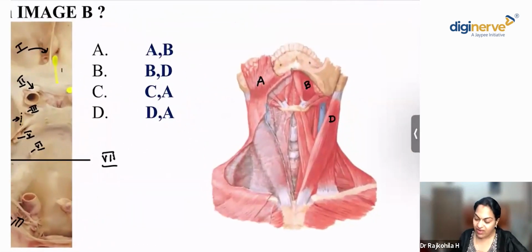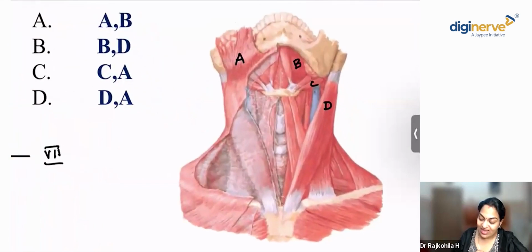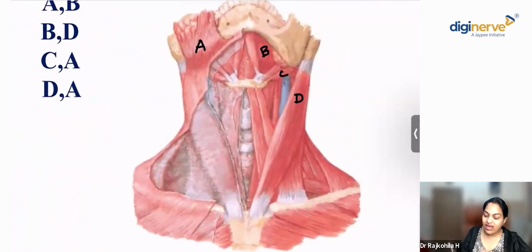Now let us identify A, B, C, D here. Can you make out the hyoid bone here? Can one of you tell me what is the vertebral level of hyoid bone? Yes, you can enter in the chat box. Which cervical vertebra? Hyoid is in the neck, right?